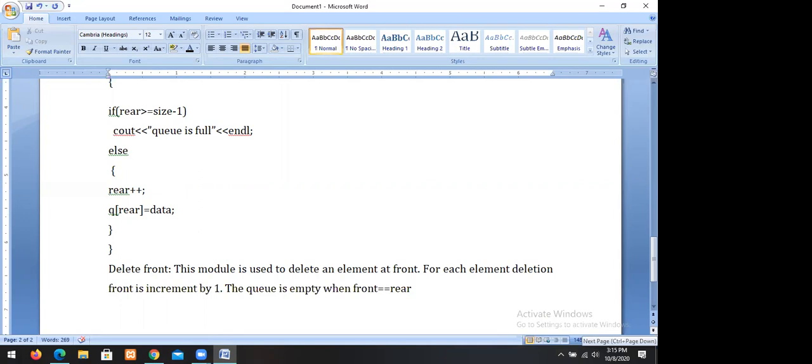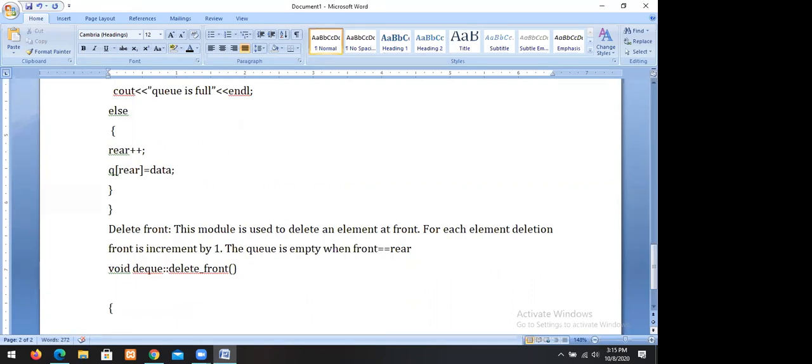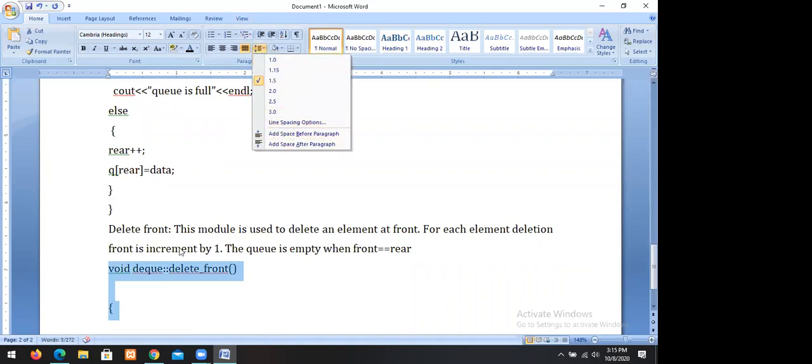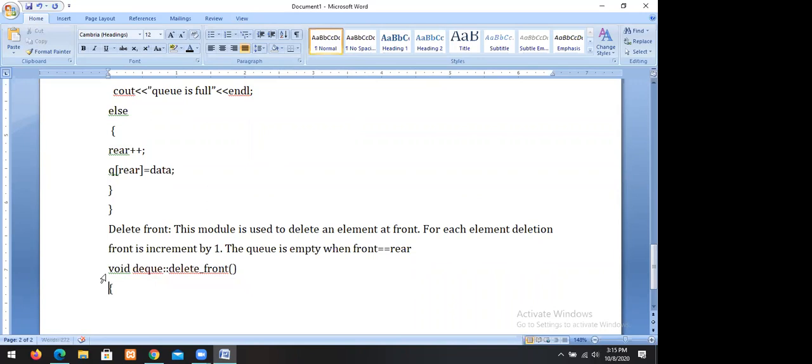So void DQ delete front. The delete front module is used to delete an element at the front side.